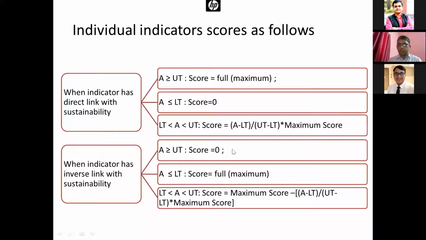Actually, it is just a unitary method of scoring. And in case of negatively related indicators, we just did the reverse, and we just changed the direction of the indicators. This whole notation we subtracted from the maximum score, and that's why the direction has changed.